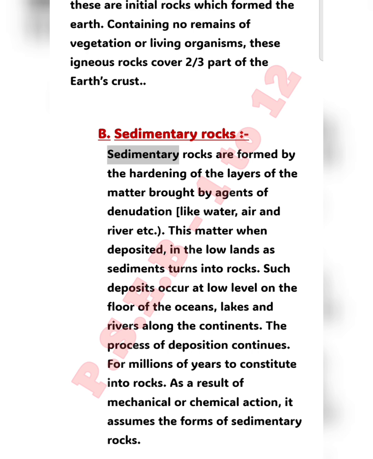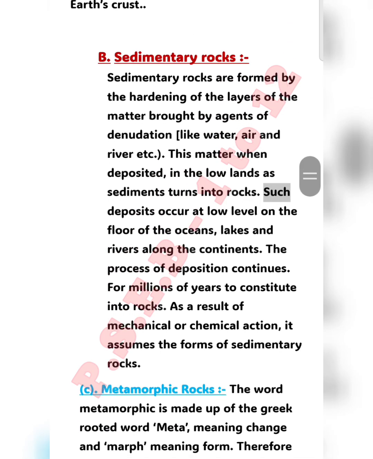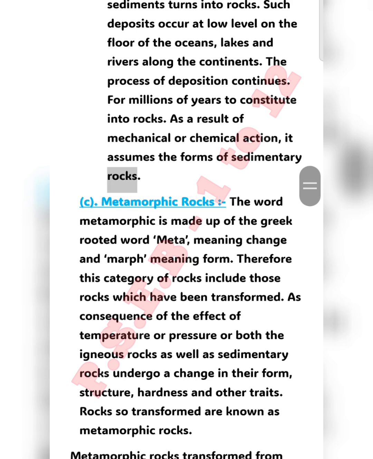Sedimentary rocks. Sedimentary rocks are formed by the hardening of the layers of the matter brought by agents of denudation, like water, air, and river, etc. This matter, when deposited in the lowlands as sediments, turns into rocks. Such deposits occur at low level on the floor of the oceans, lakes, and rivers along the continents. The process of deposition continues for millions of years to constitute into rocks. As a result of mechanical or chemical action, it assumes the forms of sedimentary rocks.